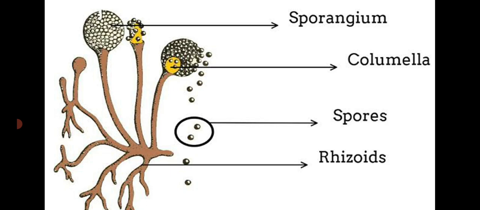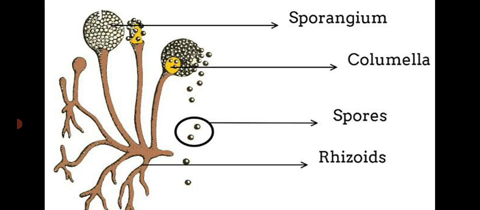On the inner side, they have a small yellow-colored, oval-shaped body at the tip of the sporangiophore or stalk, known as the columella. Around the columella only, the spores are produced. Once a large amount is produced inside the sporangium, the sporangial wall dehisces and liberates the spores outside, with a single nucleus and cytoplasm